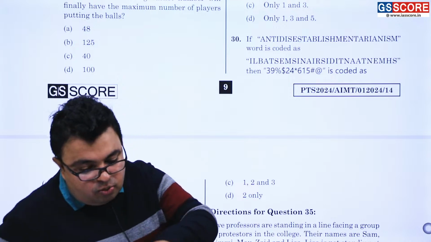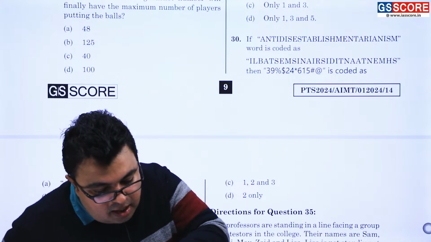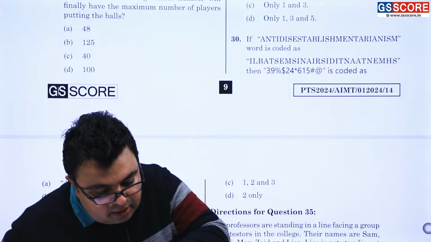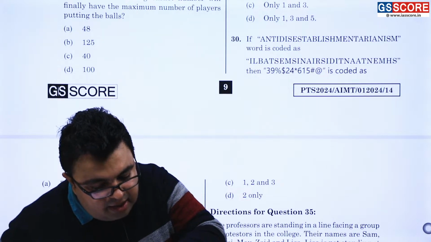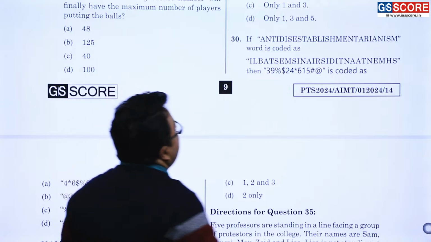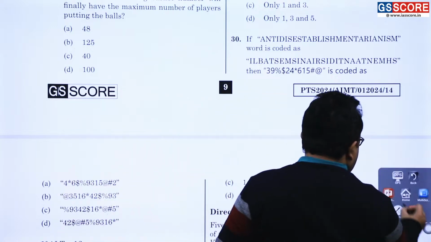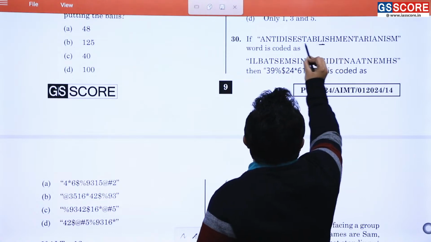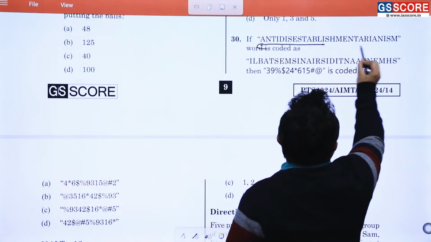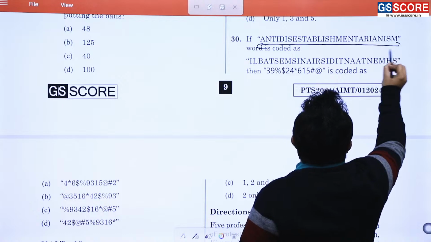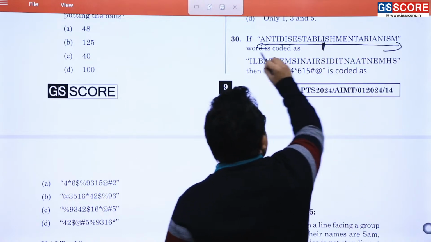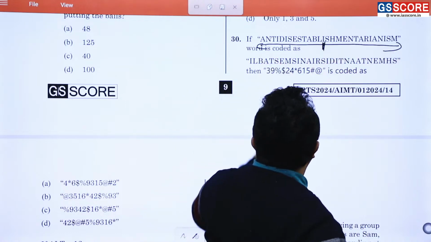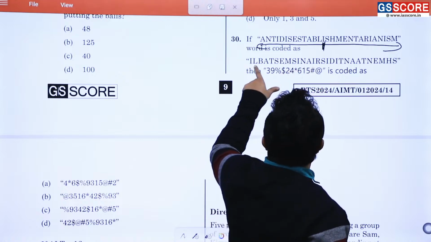Anti-disestablishmentarianism is coded as ILBATSE SINAIR. It means you are saying that this part is reversed and this part is reversed. This is one half, that is the other half, and it is reversed. Let me check it out.